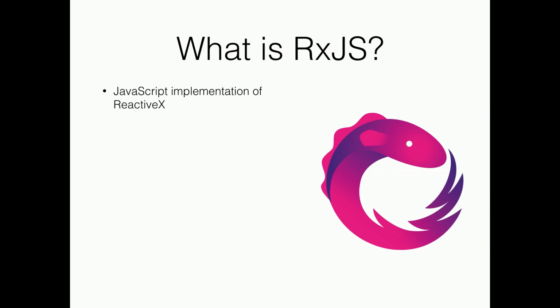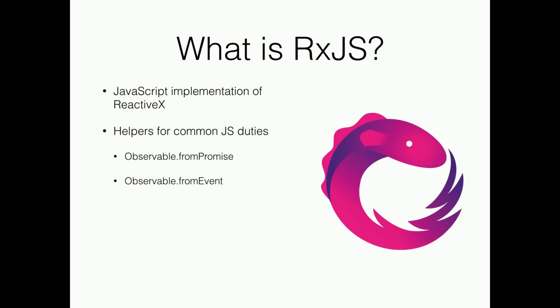So what is RxJS? RxJS is a JavaScript implementation of Reactive-JS. It's pretty straightforward. It has helpers for common JS duties, such as from promise and from event. So now you can think of these as you have a promise and you want to make an observable around it. We'll get into what an observable is in a second. But you have a promise from maybe a fetch statement, or maybe you just make your own promise. You can make an observable around that and react to it. From event would be your element click handlers, mouse overs, stuff like that.